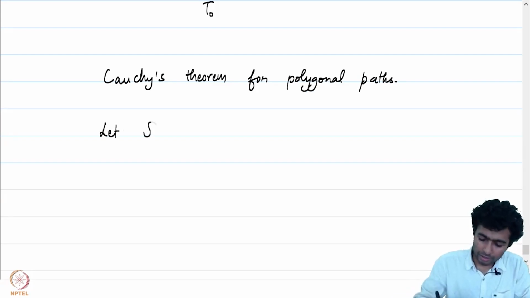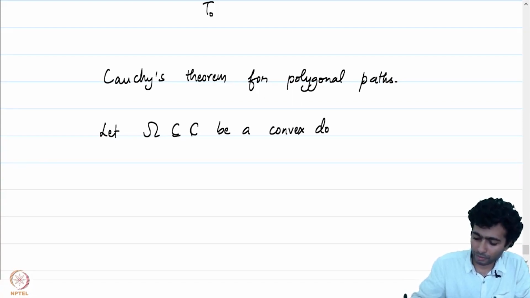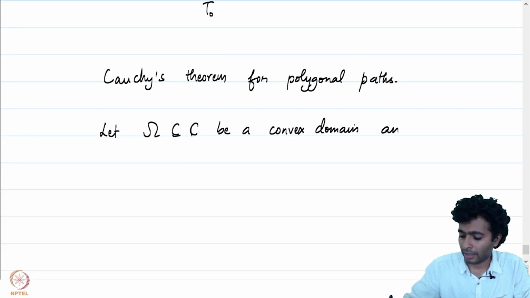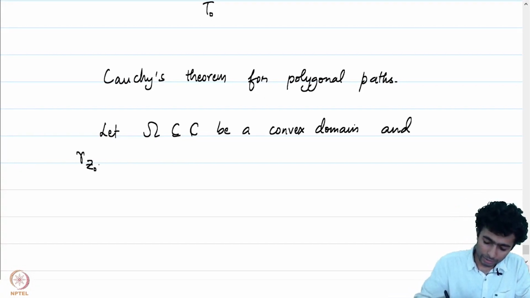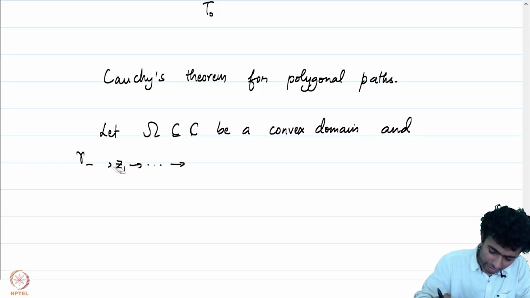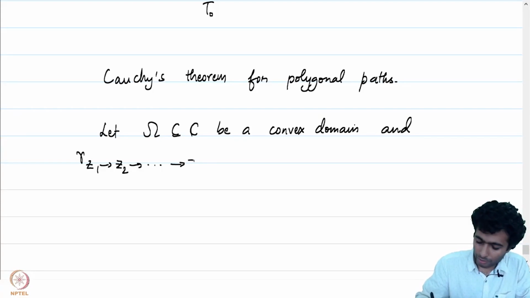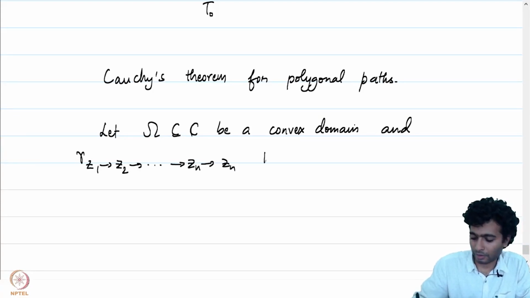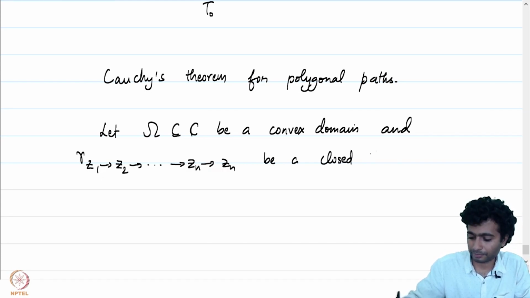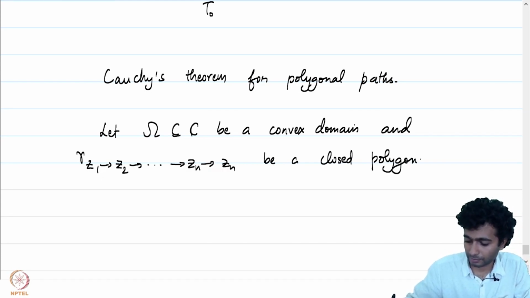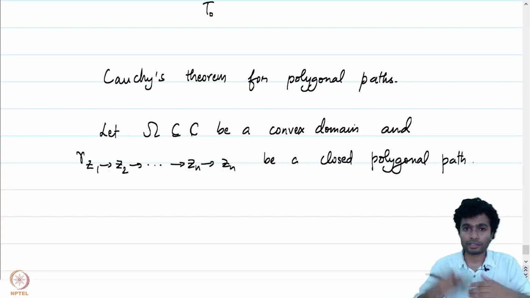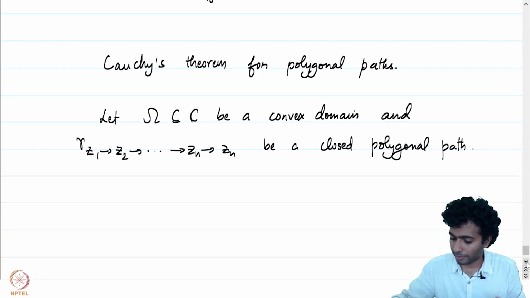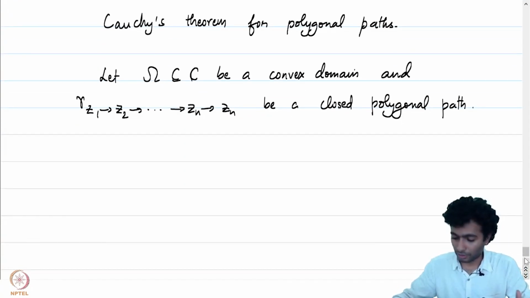So let omega be a convex domain, and gamma, z1 to z2 all the way up to zn to z1, be a closed polygonal path. Notice that this ensures that the convex hull is also contained in our given domain omega, because the domain omega is convex.